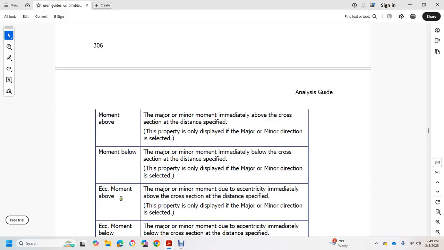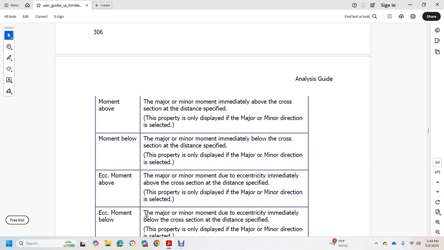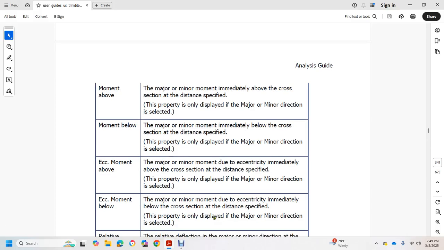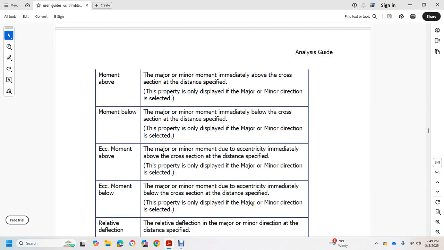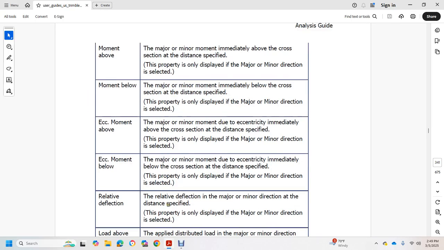Eccentric moment above, the major and minor moment due to eccentricity immediately above the cross section at the distance specified, only displayed with the major and minor direction selected. Eccentric moment below, the major and minor moment due to eccentricity immediately below the cross section at the distance specified, only displayed with the major and minor direction selected. Deflection, the major and minor deflection at the distance specified, only displayed with the major and minor direction selected.